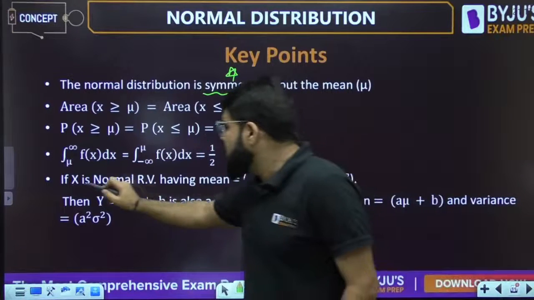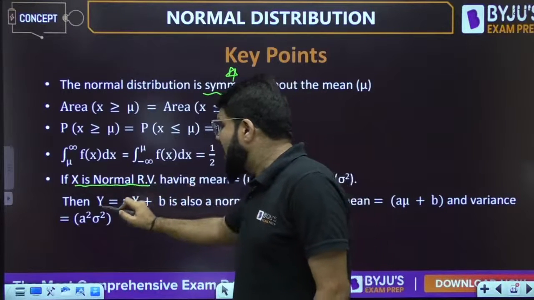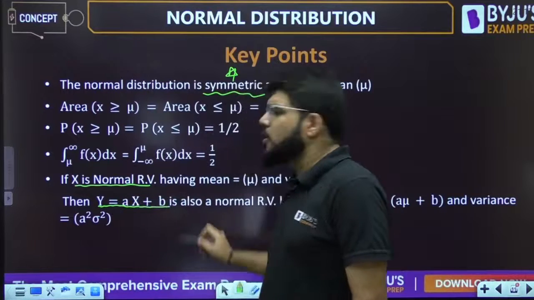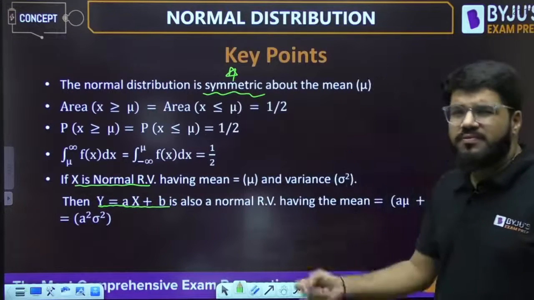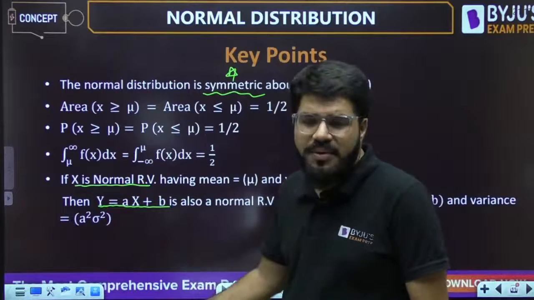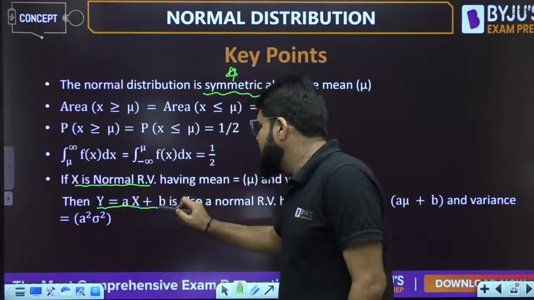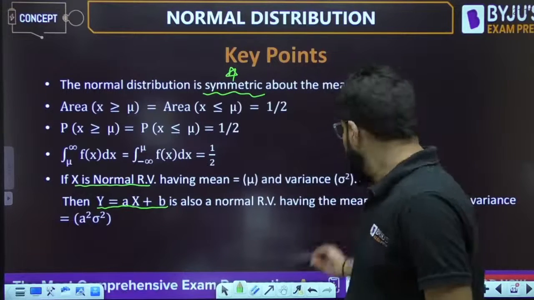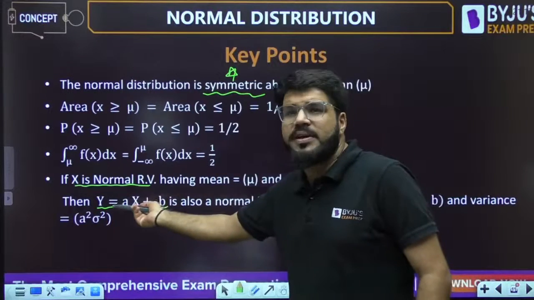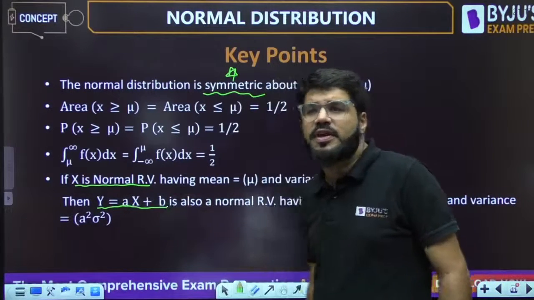If x is a normal random variable, then y, any linear combination, is also a normal random variable. We are focusing on questions, no derivation required, but some important points you can note down. If x is normal, y equal to ax plus b, a linear function, is also normal, with the mean and variance you can find because you know the mean and variance of ax plus b.